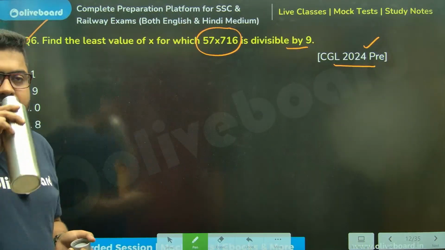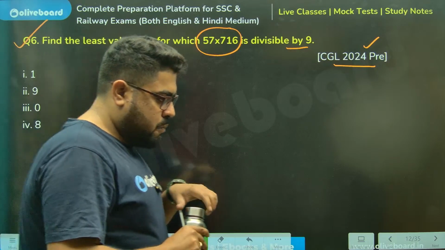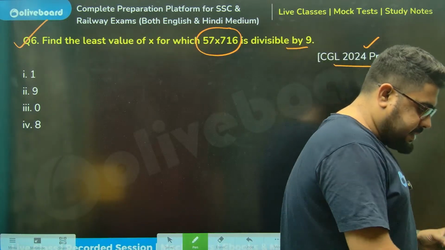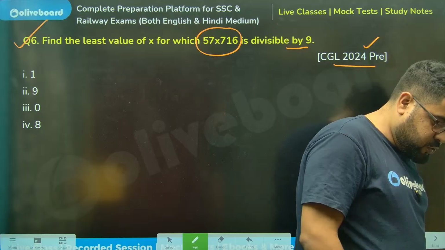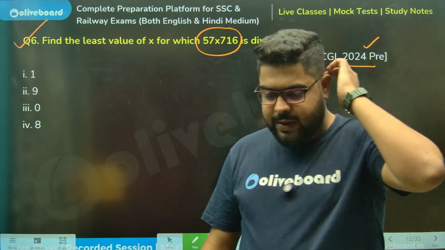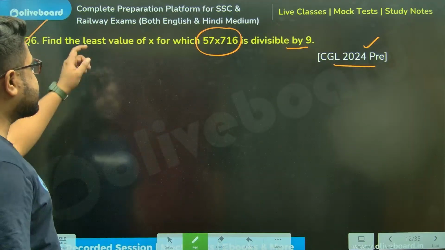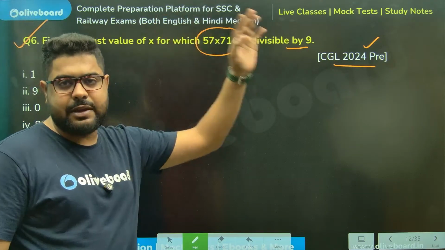Give me answers. I got 3 answers already. Ashish, Anju, Rohit, all are saying 1. Siddharth also from YouTube is saying 1. Chalo, perfect. Find the least value of x for which this is divisible by 9.